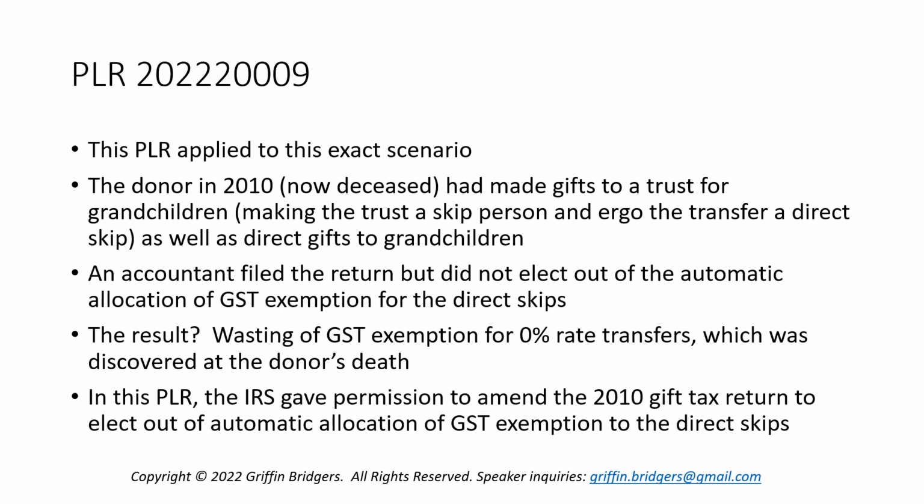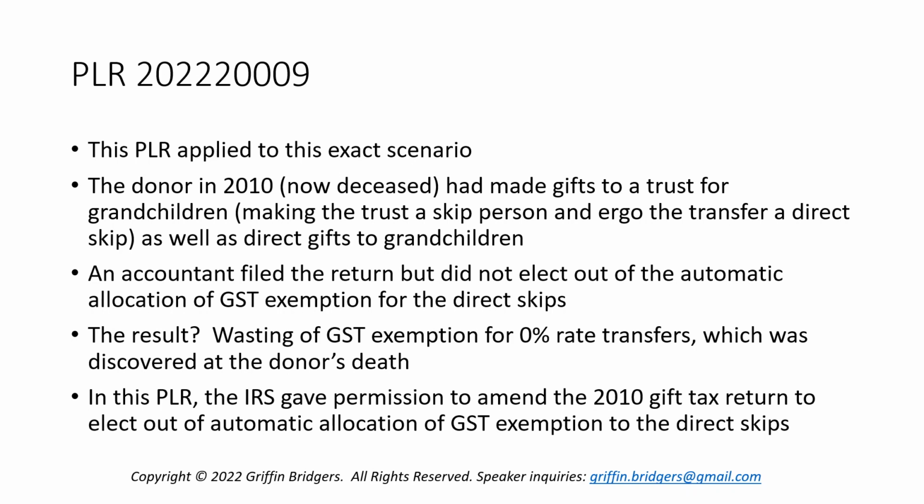And the attorney was kind of thrown under the bus here. The accountant said, well, due to an ineffective communication from the attorney, I didn't do this. So that's its first lesson in and of itself. But the result here was a wasting of GST tax exemption for these 0% rate transfers, these direct skips, which occurred in 2010 and were then discovered at the donor's death. So the donor died. It was discovered some GST tax exemption had been wasted, thus reducing the amount that could be allocated on the 706 at the time of death.